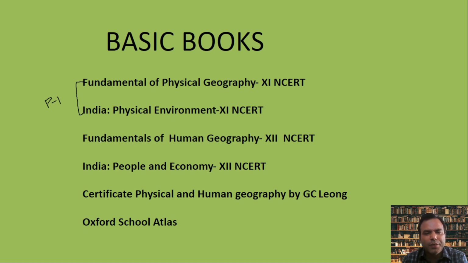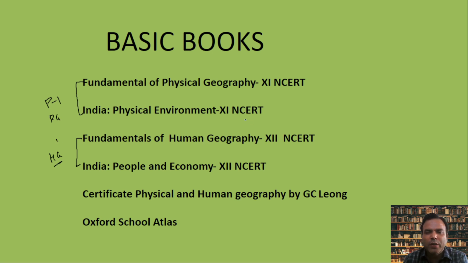For the human part, Fundamentals of Human Geography, 12th standard. This is paper 1, not just physical geography. This is required for Indian geography as well as the human geography section.